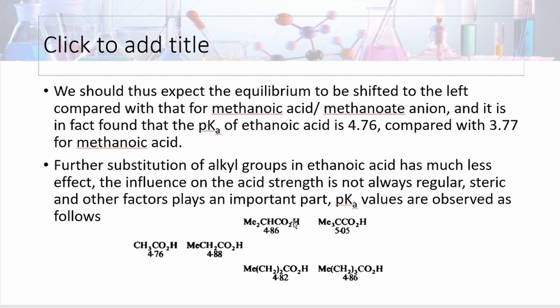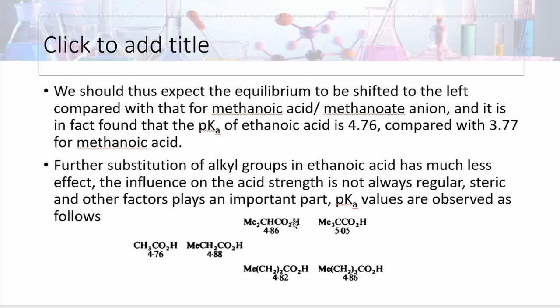Further, substitution of alkyl groups in ethanoic acid has much less effect. The influence on the acid strength is not always regular. Steric and other factors play an important role. pKa values are observed as follows. As we increase the alkyl groups, pKa values are increasing, meaning the strength of acids is decreasing in the following examples.